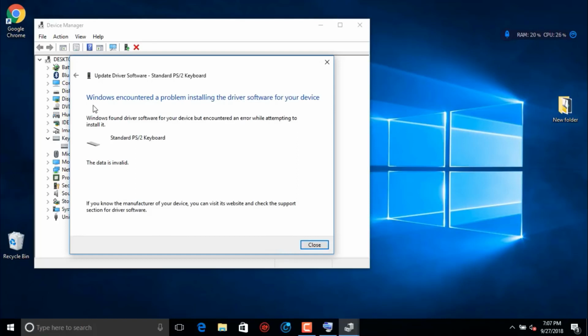Friends, actually I have already updated. This is showing that this is the latest software I already updated. This definitely will not come if you are facing that keyboard issue. You will get a message here, Windows software is successfully installed, like that. After that you have to finish or close.